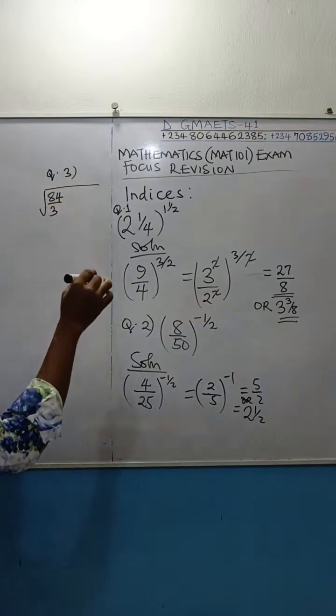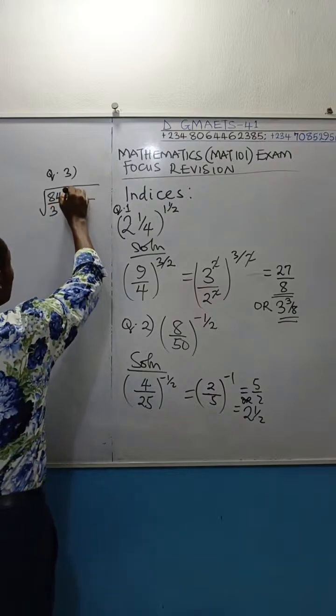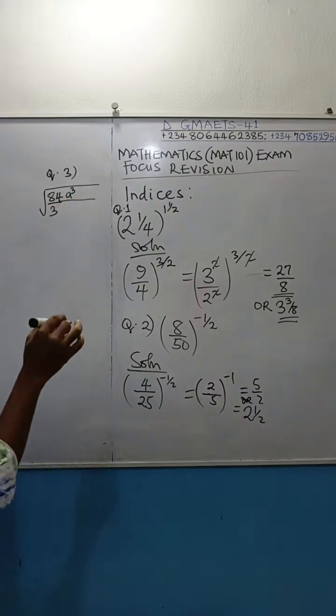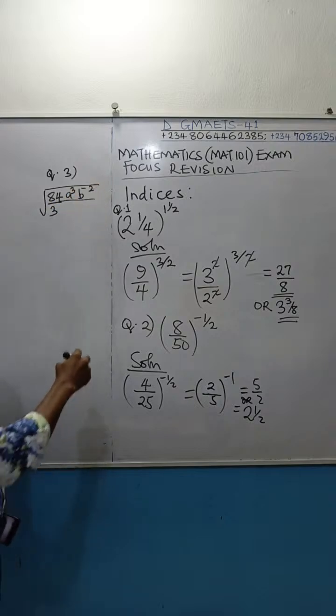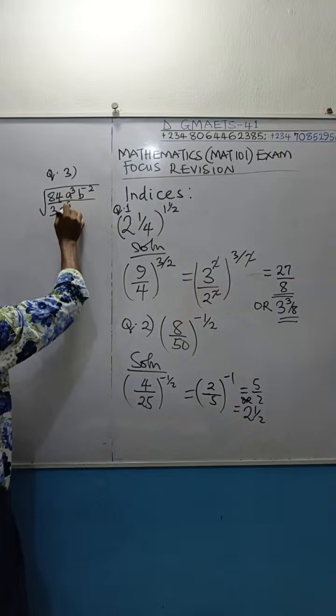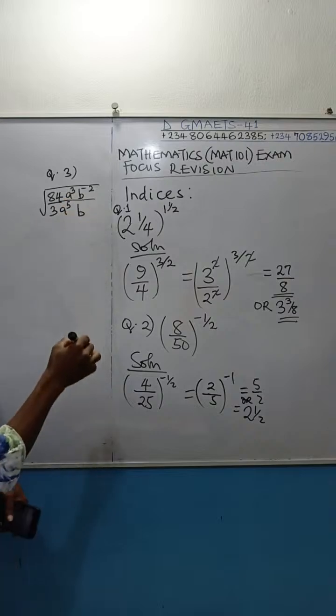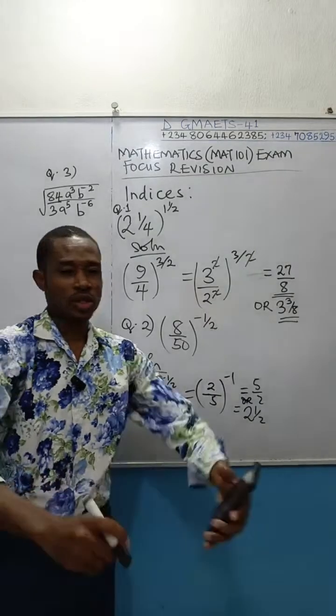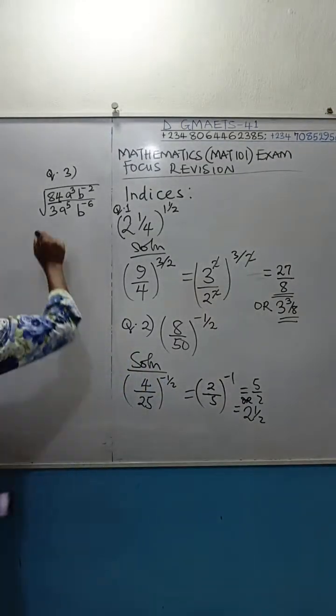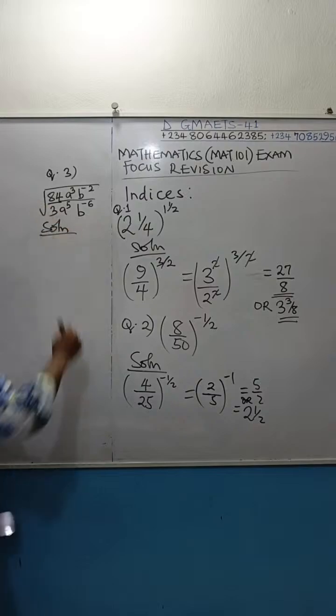Okay, this is 84a raised to power 3, b raised to power minus 2, all over 3a raised to power 5, b raised to power minus 6. So this is the next question we're going to look at. Let's be fast. You see this question, I suppose you're exposed to something like this in exam.